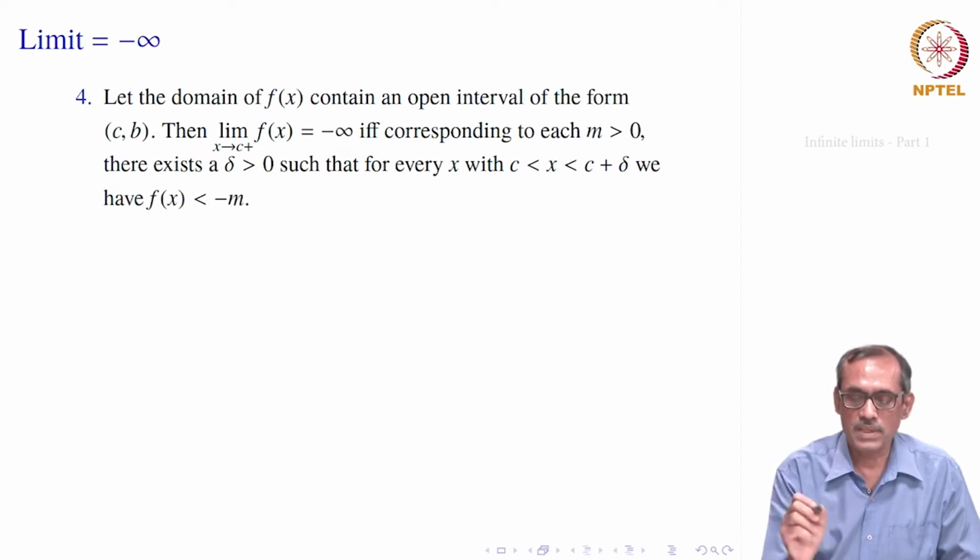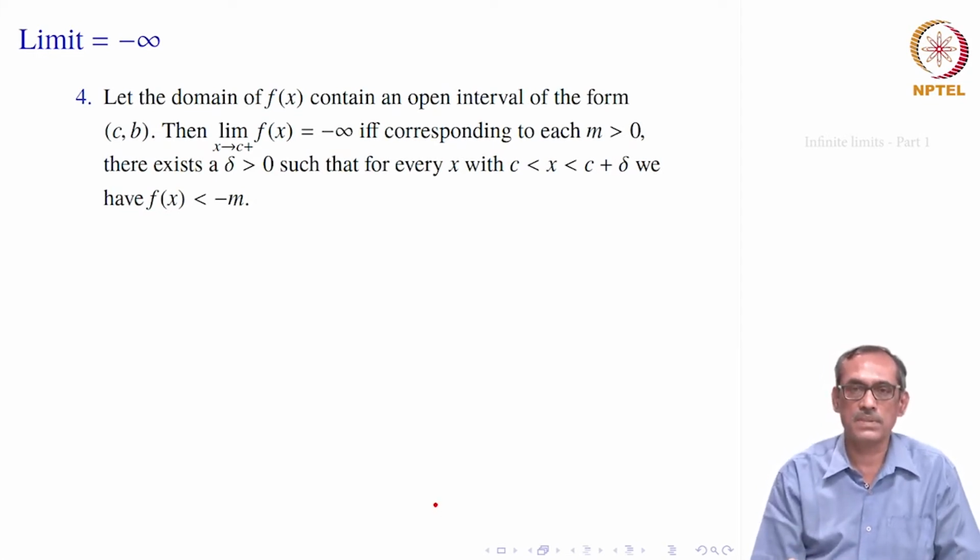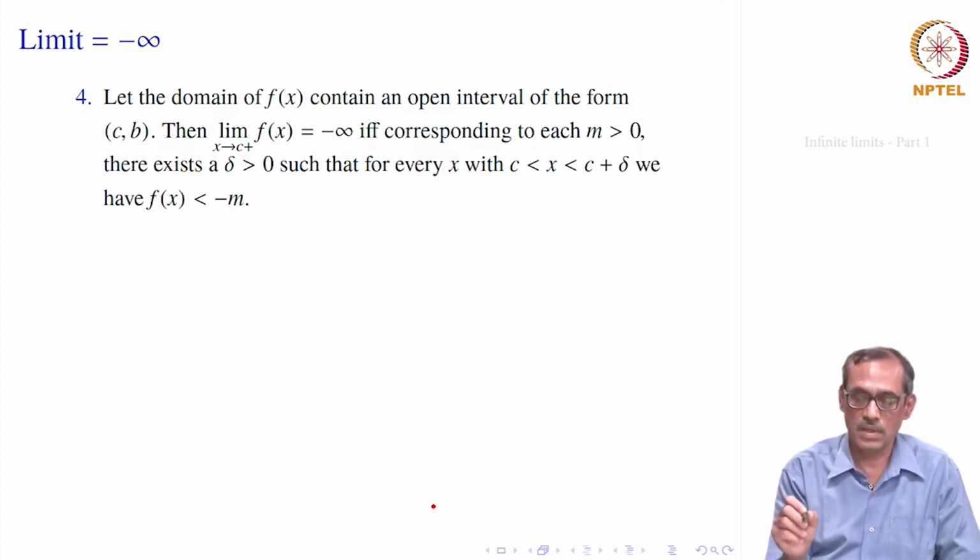So, let the domain of f(x) contain an open interval of the form c to b. Again we are talking about c to b, so it is the right side neighborhood. So, we will be thinking of the limit as x goes to c plus.